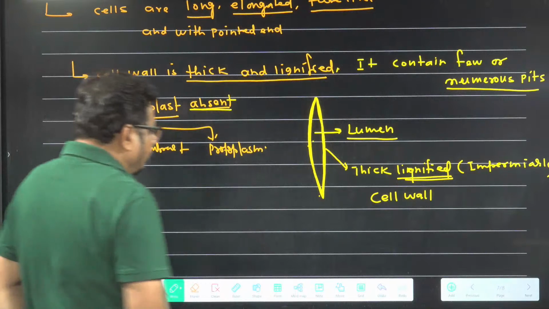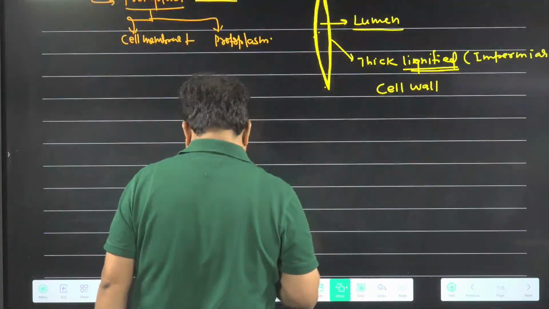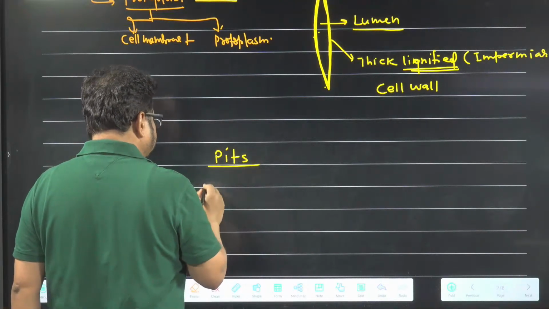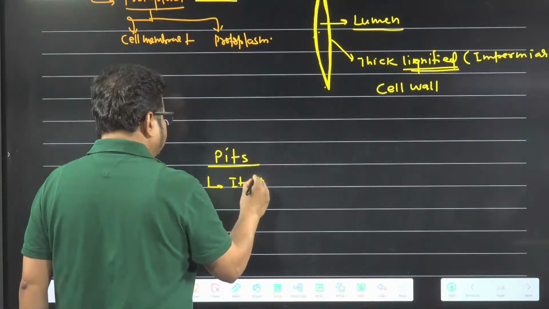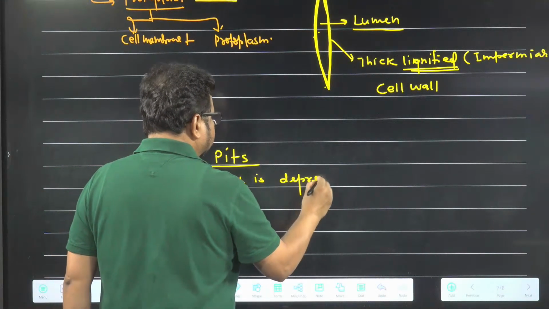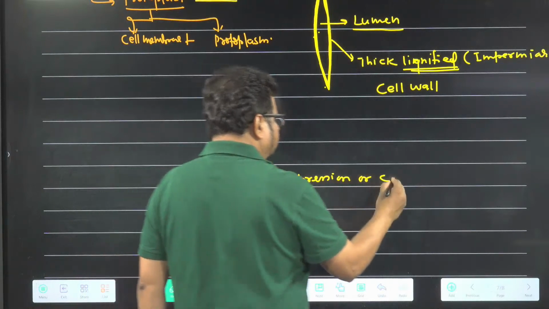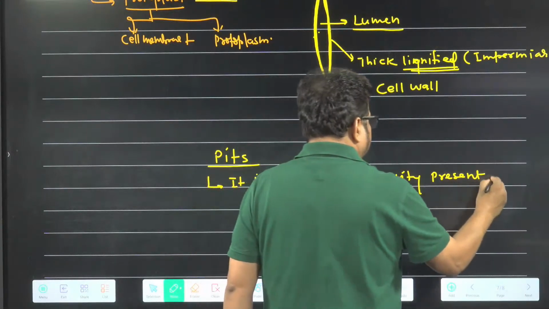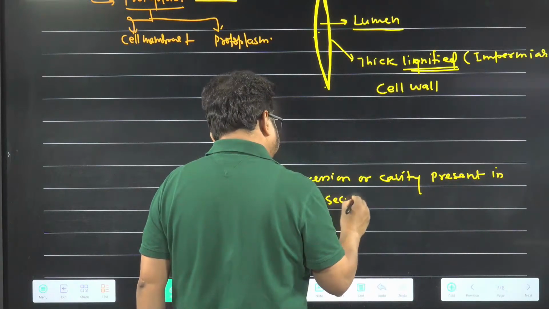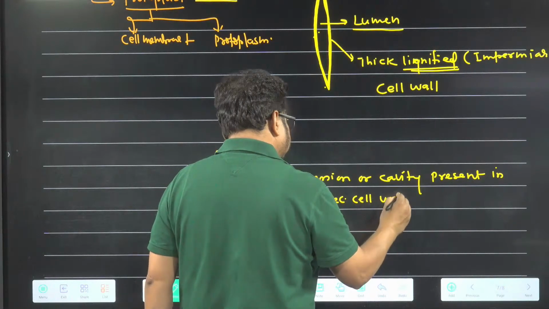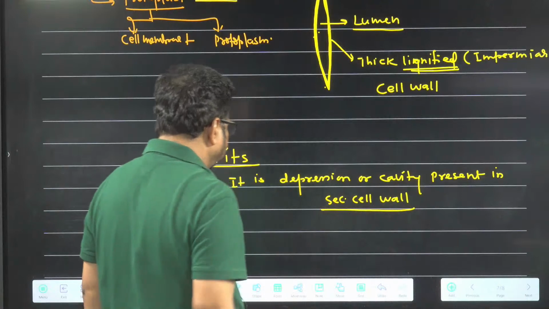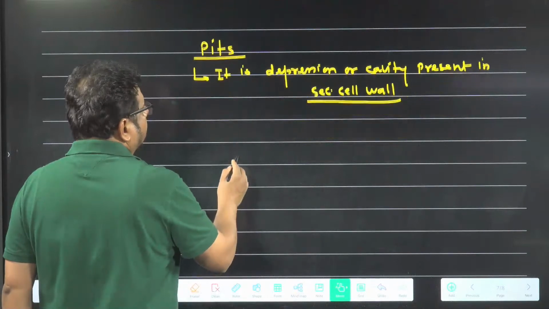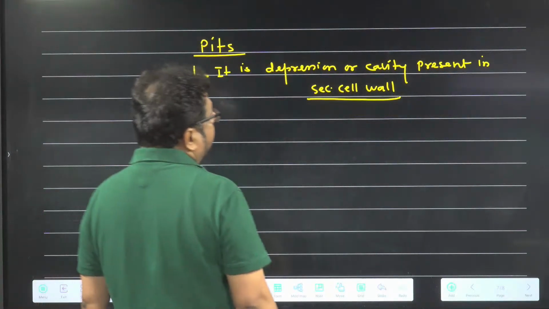Now I am going to tell you a basic idea about pits. What are pits? It is a depression or cavity present in the secondary cell wall.